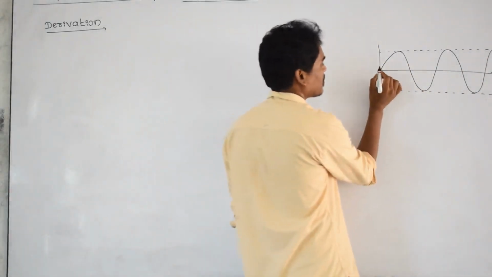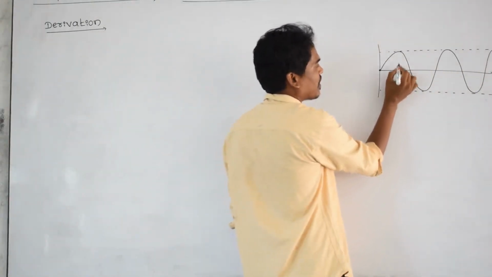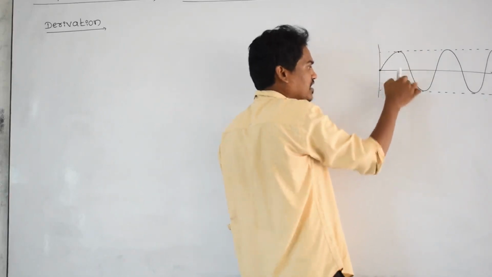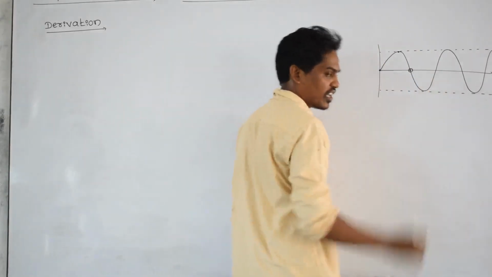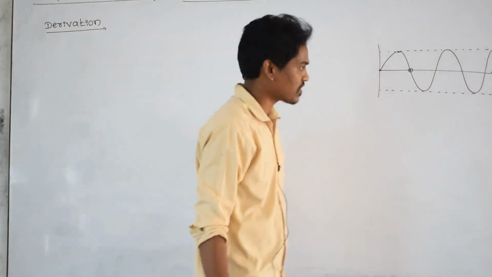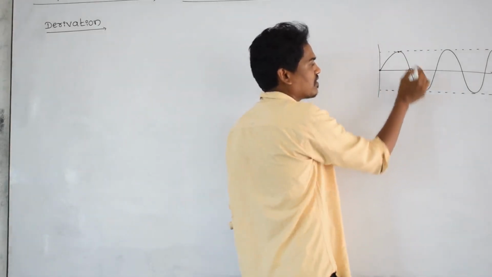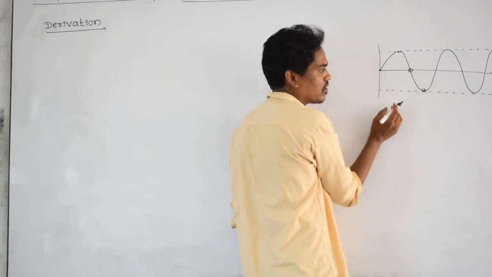Let us take, here one particle is there, it is vibrating here, and here one particle is at maximum amplitude. Take a water wave for example. Here the particle is vibrating, and here one more particle is at the maximum point called the amplitude.